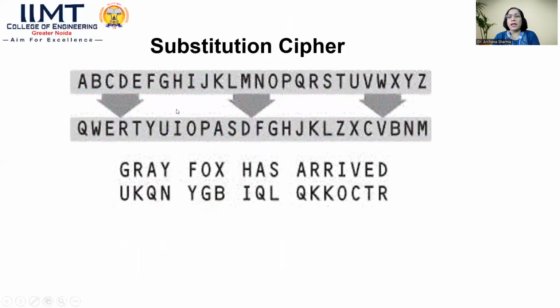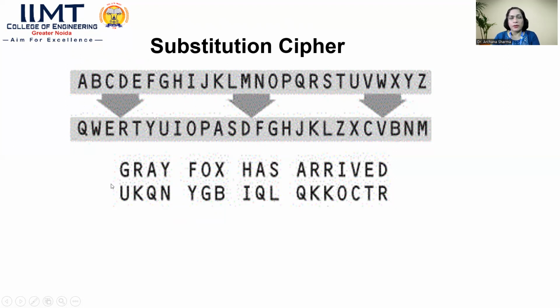Now come to the concept of the substitution cipher. Suppose here we have the sequence A to Z written in order, and here we have the sequence QWERTY to M, that is the sequence of the keyboard. So how we will substitute the alphabet with the corresponding keyboard sequence is the consideration of this substitution cipher. This is just one example.